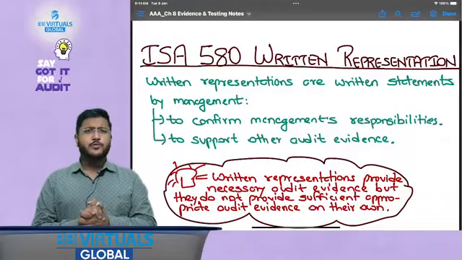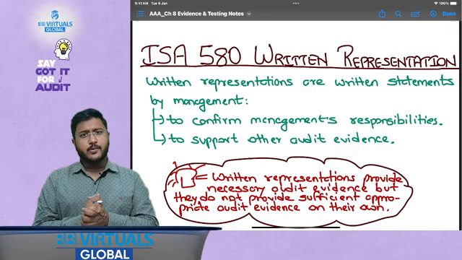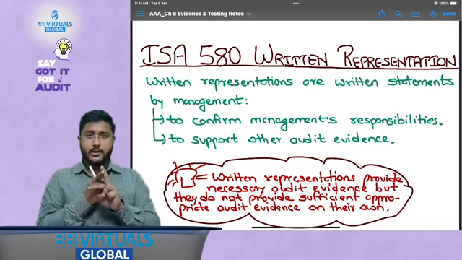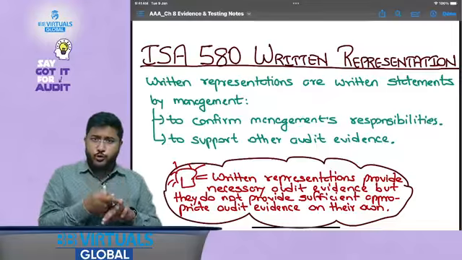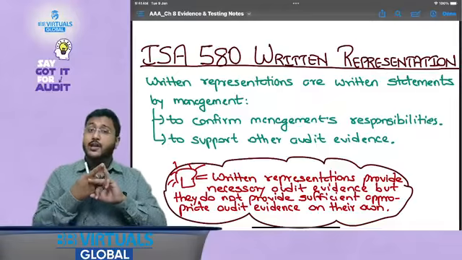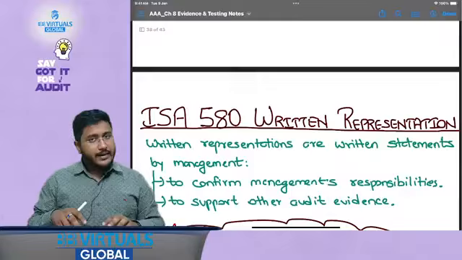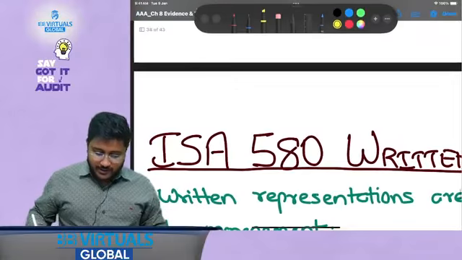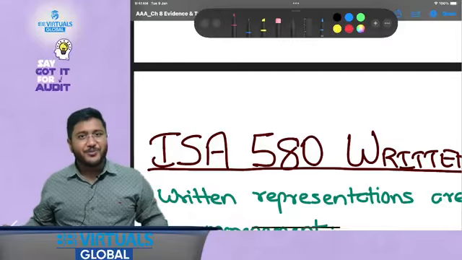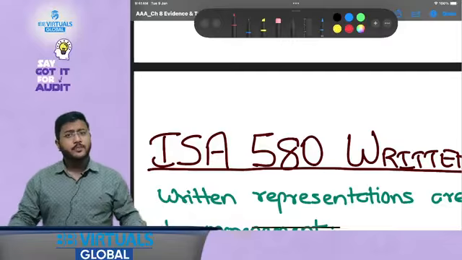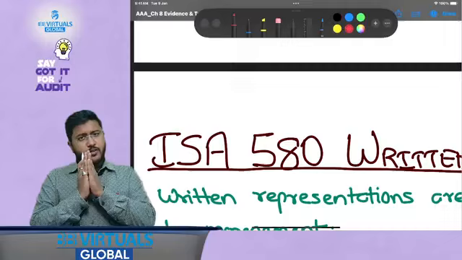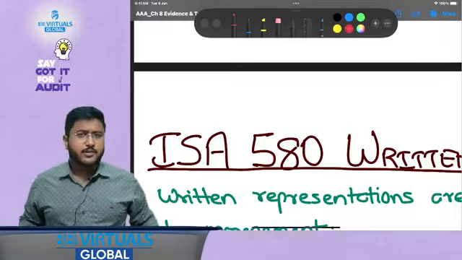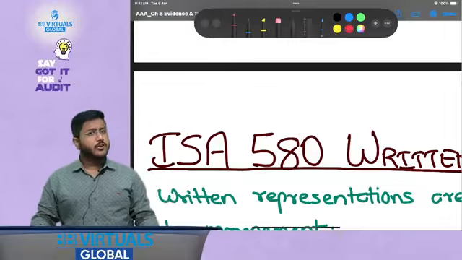Okay, so we are first of all going to understand the need for written representations. First, what is written representation, and second, what is the need for written representation. Then we are going to discuss the scope and content of written representation, and finally we will go through the technical text. Please be with me till the end of the session so that you can understand it really well. I hope the agenda is clear for today. Once we complete this standard, we will close this video and move towards the next topic. Okay, so now my friends, let's discuss this particular topic, which is written representation.